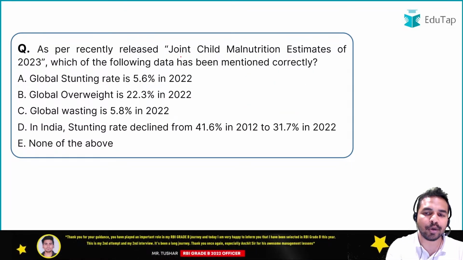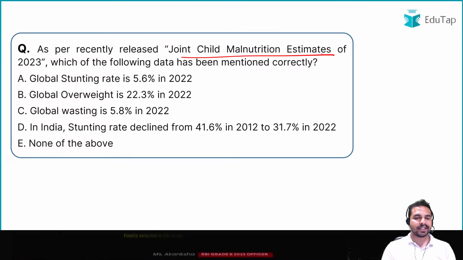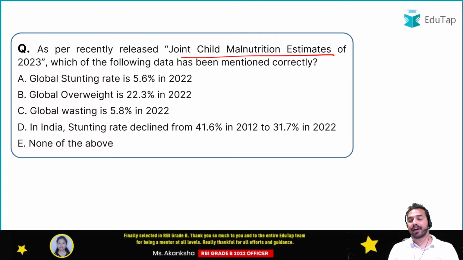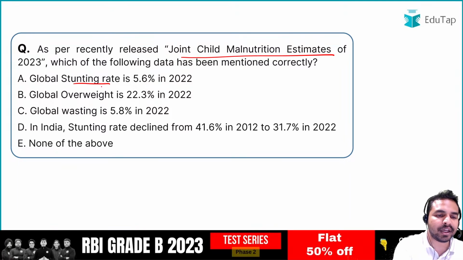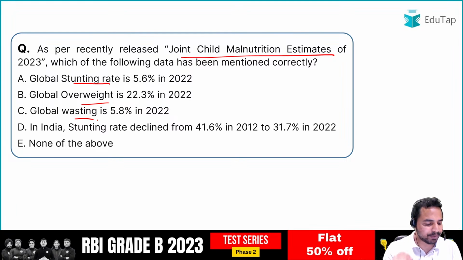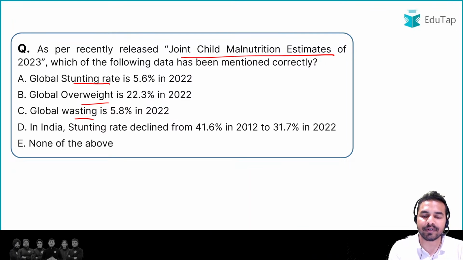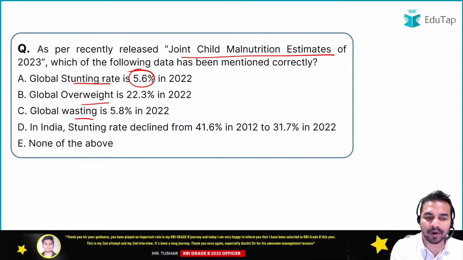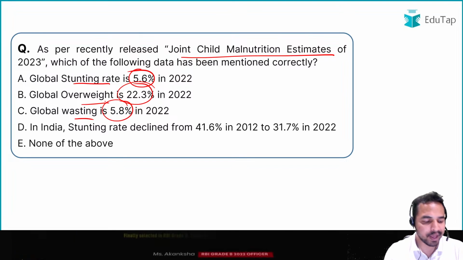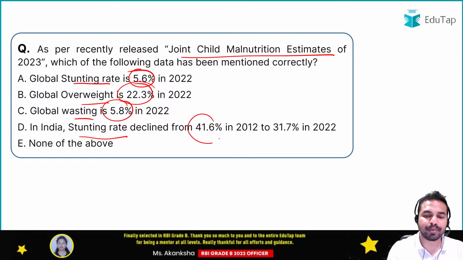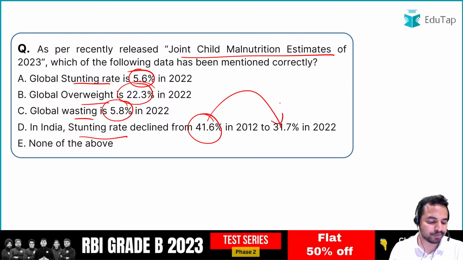नेक्स्ट क्वेश्चन इज ऑन द जॉइंट चाइल्ड malnutrition estimates of 2023. So once again a very important report which gives us the data regarding the three very important indicators, that is stunting rate, overweight rate and the wasting. So guys, as per the report you have to tell me which of the following data has been mentioned correctly. वो कौन सा डेटा है जिसको करेक्टली मेंशन किया गया है. First statement says the global stunting rate was 5.6% in 2022. Global overweight rate was 22.3% in 2022. Global wasting was 5.8% in 2022. And in India, stunting rate declined from 41.6% to 31.7% in 2022. So what is the right answer? It is option D, which has been mentioned correctly here.